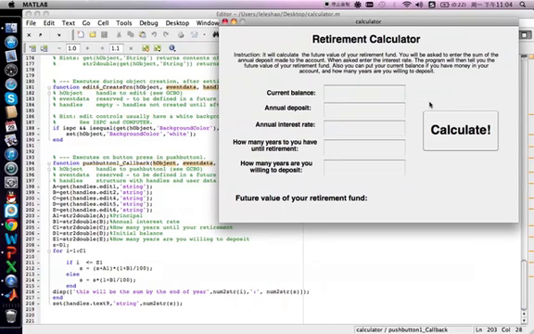Here is an example of using the calculator. For example, if you have 5,000 in your account and you deposit 1,000 every year, and then the annual interest rate will be 12%, and then there will be 10 years until your retirement.